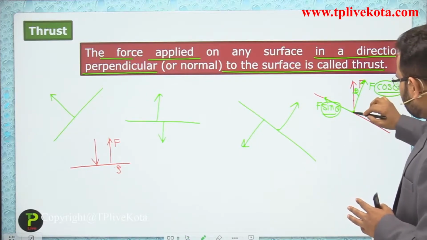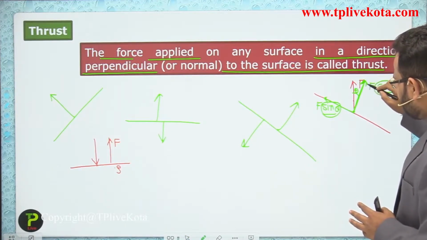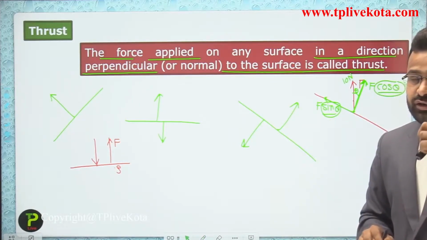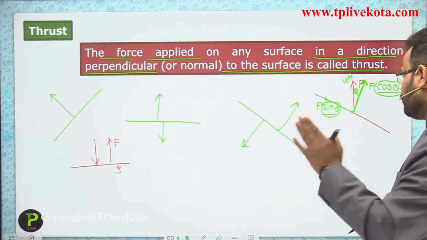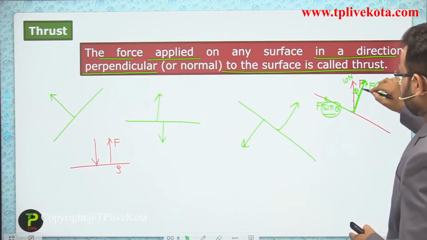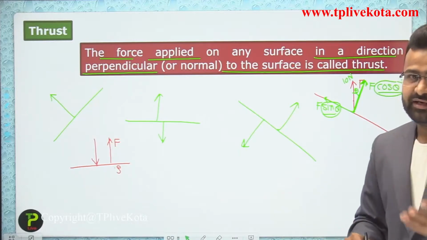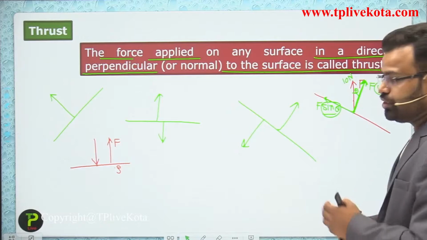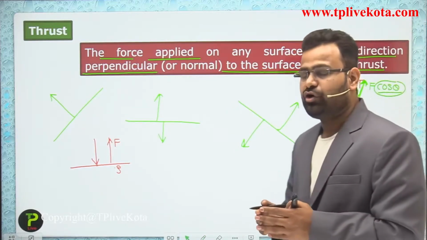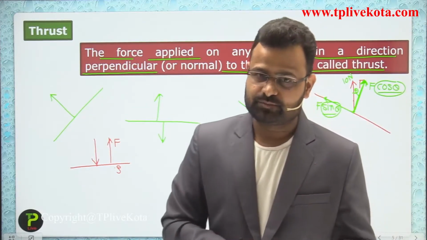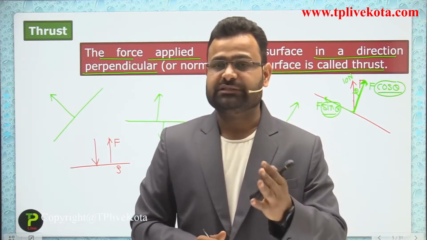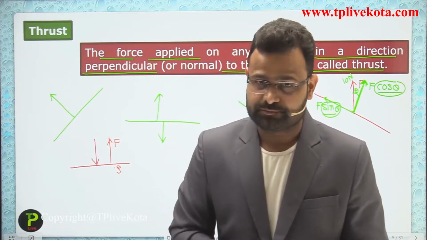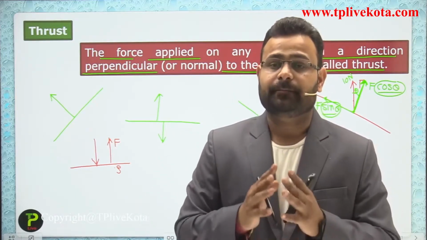So what is the value of the perpendicular force? We are applying a 10 newton force, but it is not perpendicular. When we calculate the perpendicular force, the value changes according to the angle. So the perpendicular force is different in comparison to the applied force if it is not perpendicular.